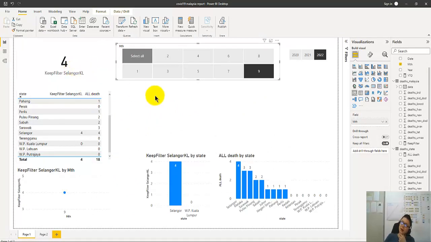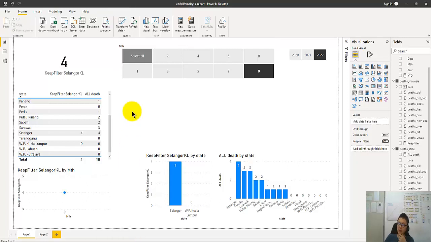So this is how we can make use of the open data from the government also. Basically, I extracted it from the government data and show this.